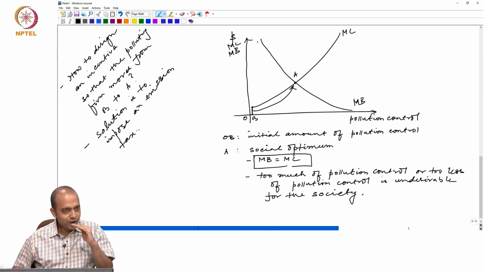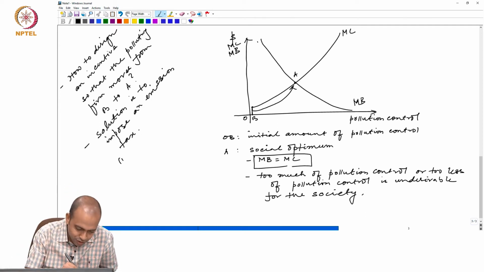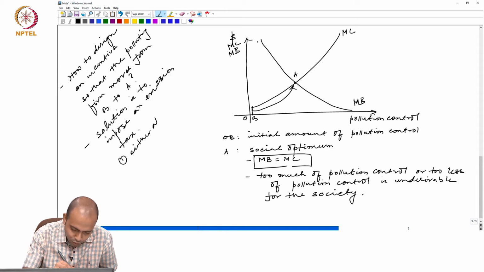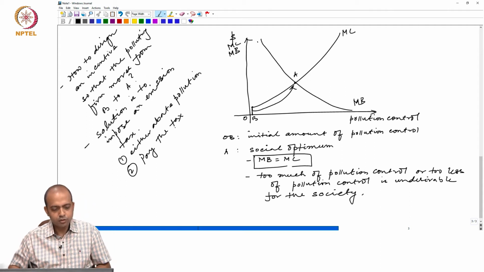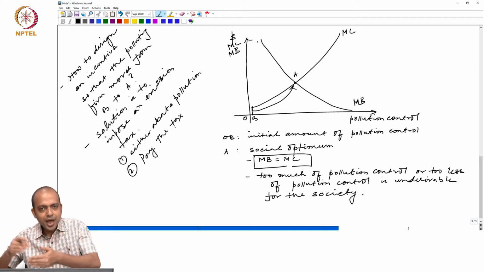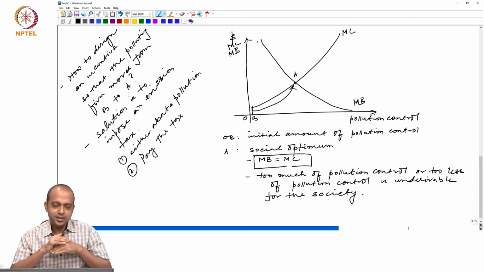Okay? The firm has two options. What are those? Either abate pollution or pay the tax. Okay? The firm can either abate pollution or pay the tax.